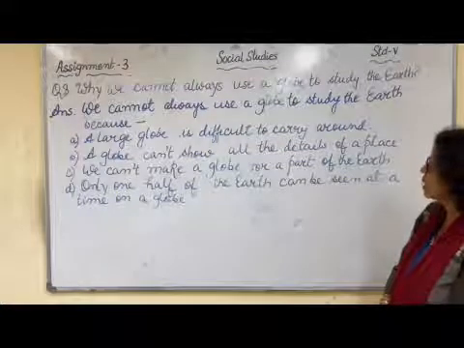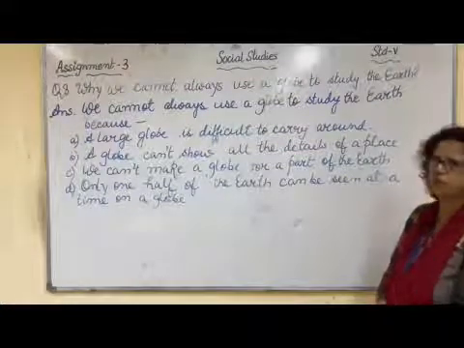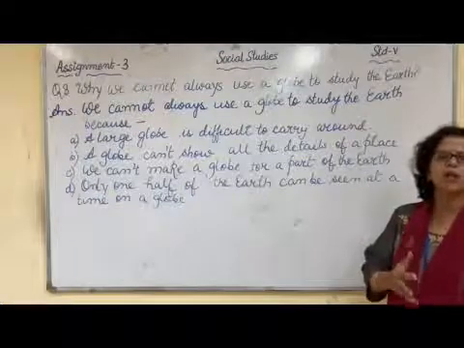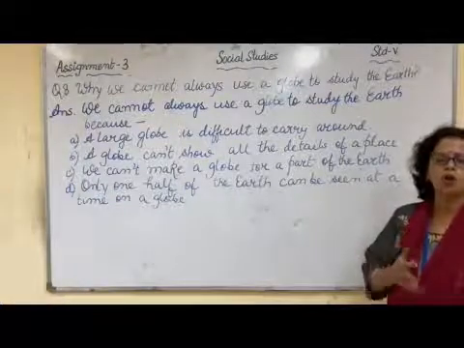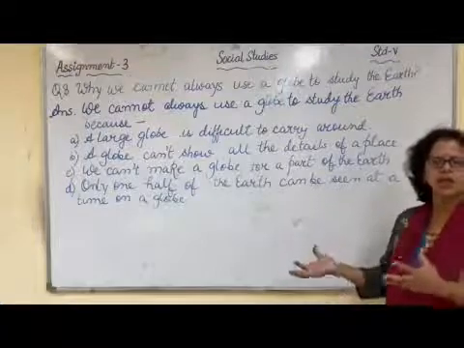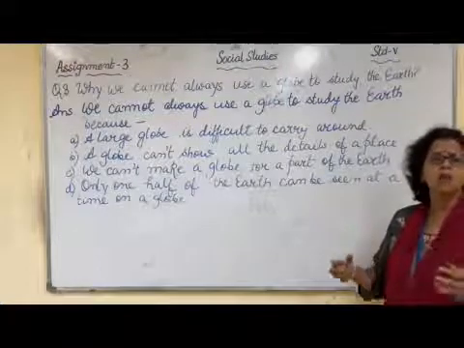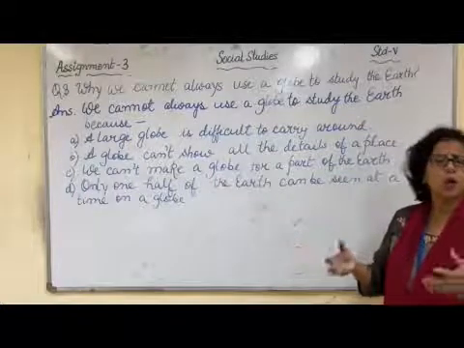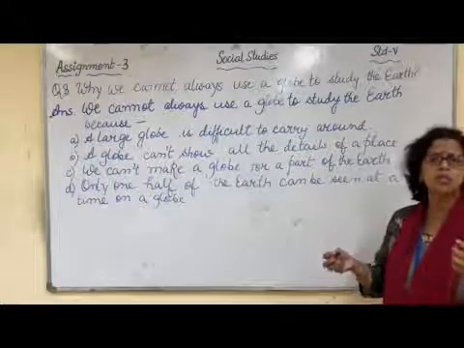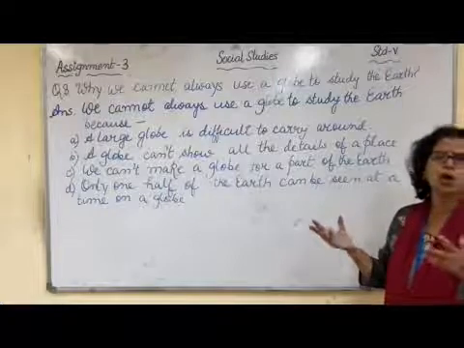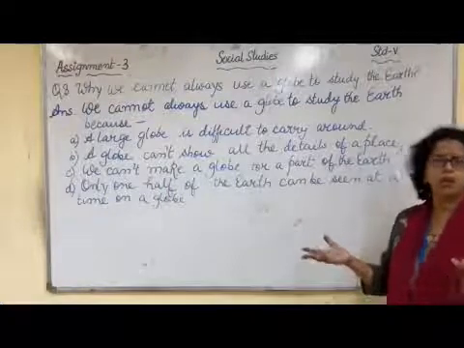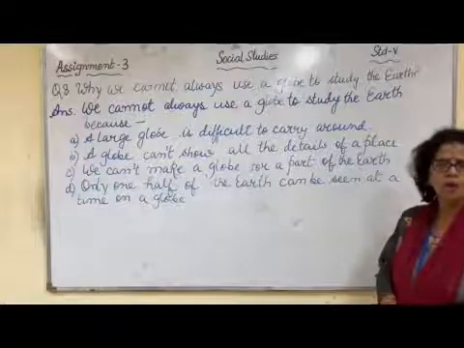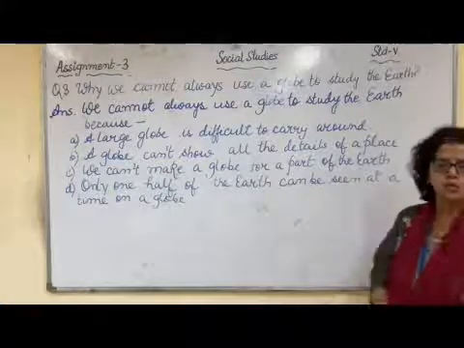Number C is we can't make a globe for a part of the earth. Like we have the map of a continent, like we can have a map of North America, South America, Asia, Australia, or countries like India, Bangladesh, Japan, China, or even a city or a town like Bharuch or Palej or anything. But a globe cannot be made like this apart. You have to see it as a whole.